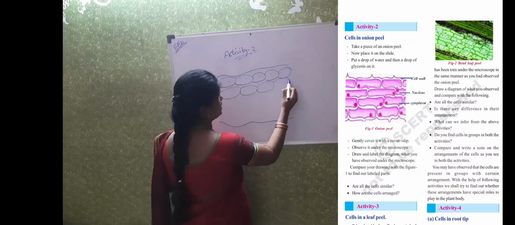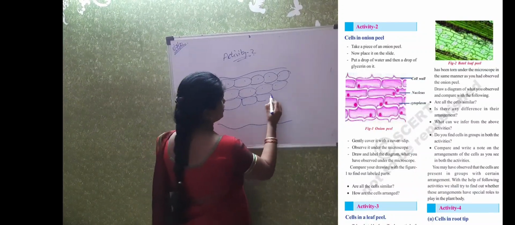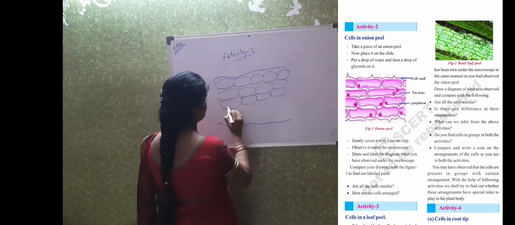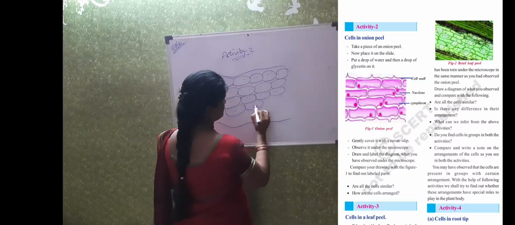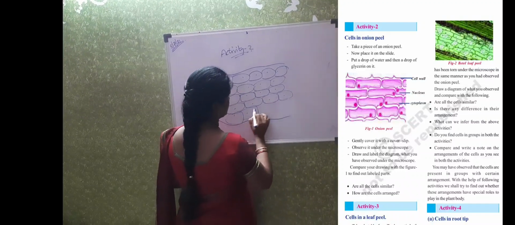So this is the onion peel. When you observe under the microscope, you can see this type of picture. That is your activity 2.